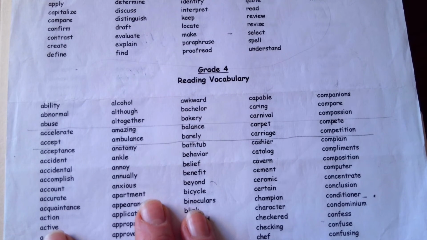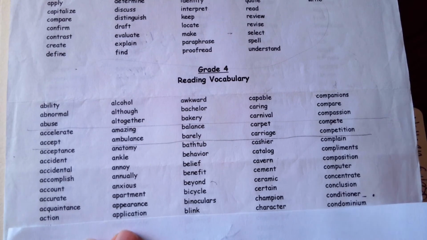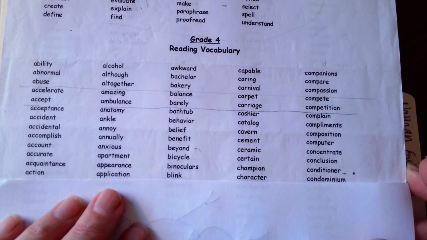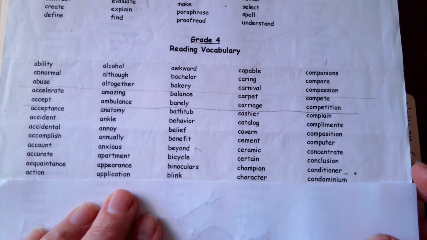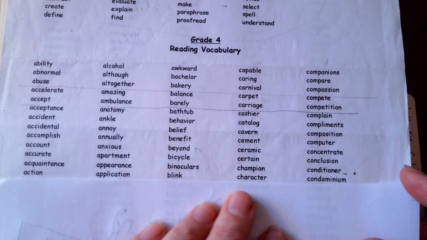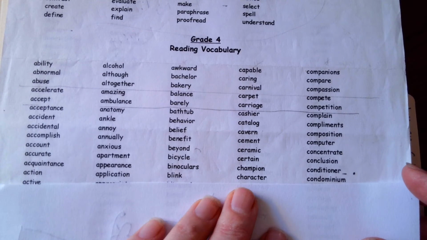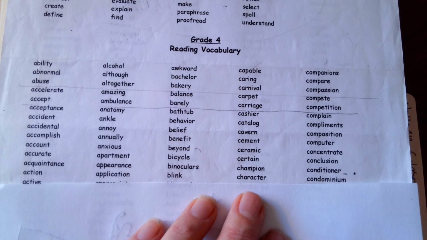So Tion makes shun, action. Next one is Tion makes shun, application. What word do I know like application? Application. Ink, blink. Ch makes ch, makes... This word is character. So you see, sometimes ch makes k. It just doesn't happen very often, but it's good to know that once in a while, if you were to sound this out, character, you can say, that's not a word.